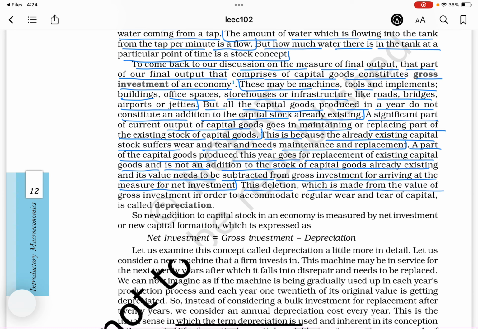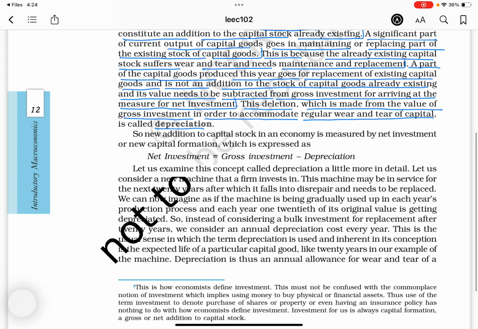This deduction, which is made from the value of gross investment in order to accommodate regular wear and tear of capital, is called depreciation. So new addition to capital stock in an economy is measured by net investment or new capital formation, which is expressed as net investment equals gross investment minus depreciation. ये हो जाएगा एक formula.